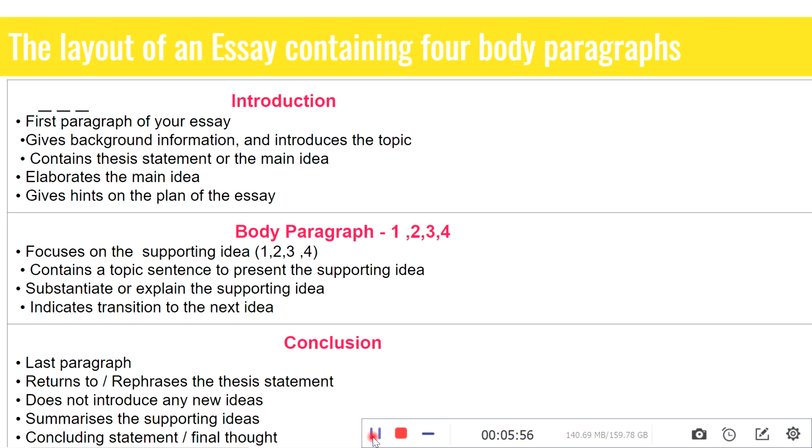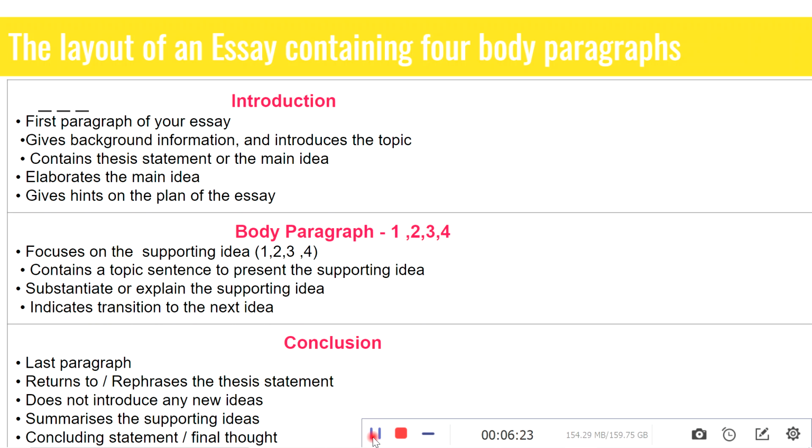It contains the thesis statement or the main idea, and it elaborates the main idea and gives hints on the plan of the essay. So after reading the introduction, you will get an idea about the whole essay, about the central theme of the essay, and you will know how it is structured.